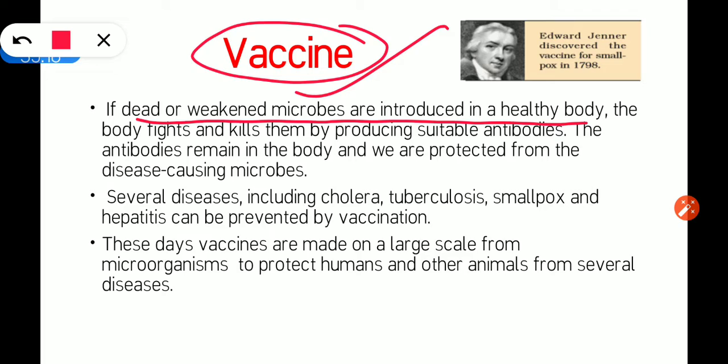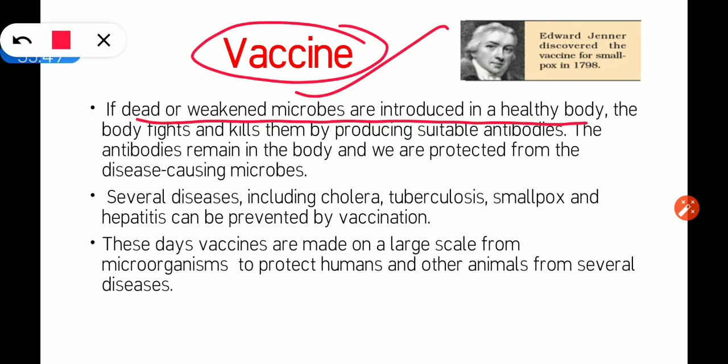If these foreign organisms enter our body, our immune system produces antibodies to kill that foreign material, whatever it is. Whenever a microorganism enters our body, we name it an antigen. Any foreign particle that enters our body is termed an antigen.